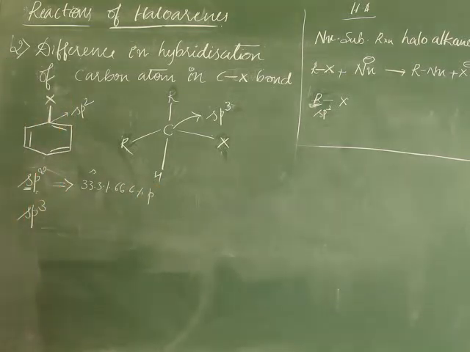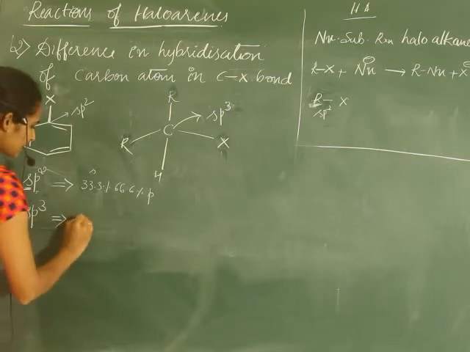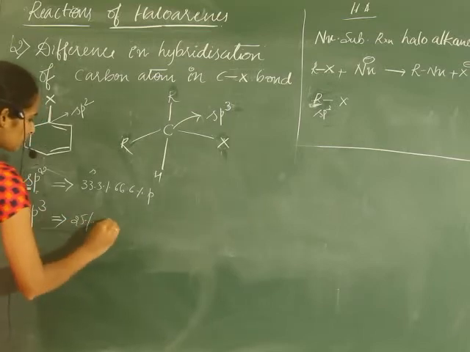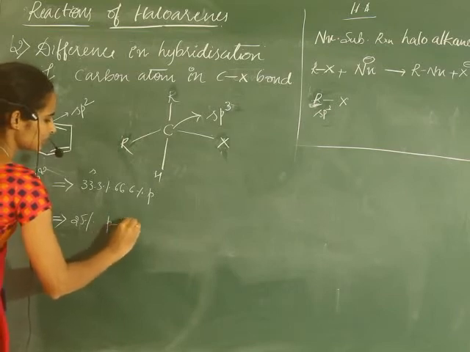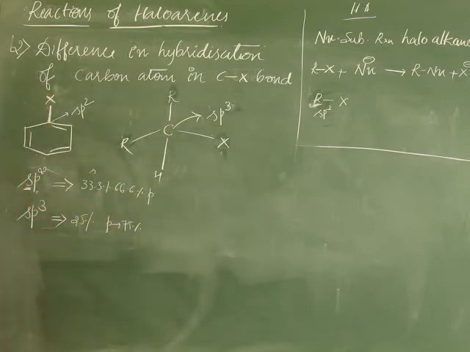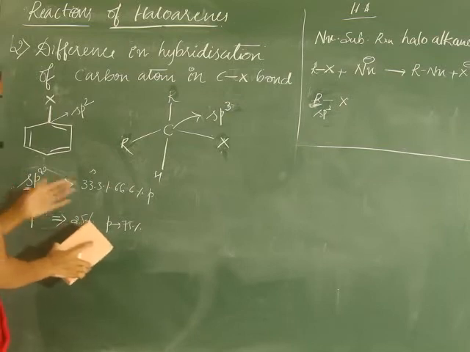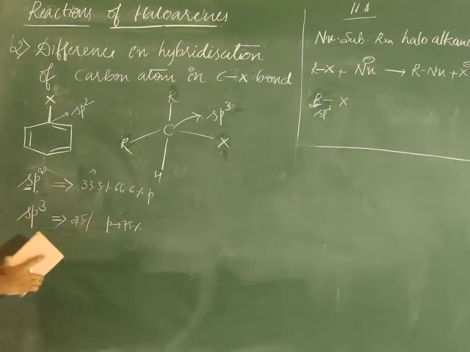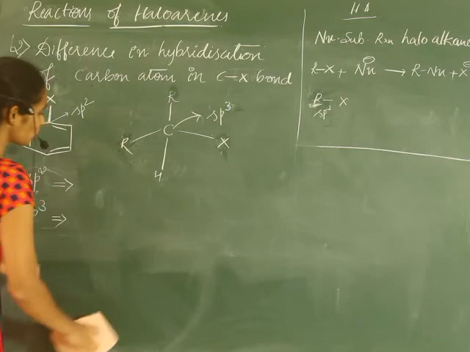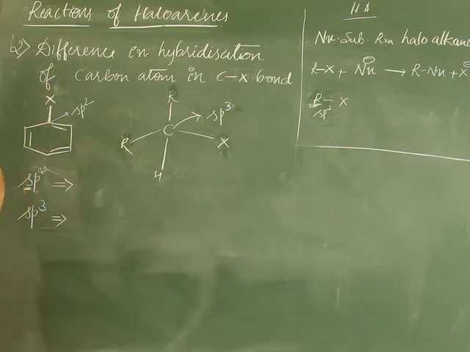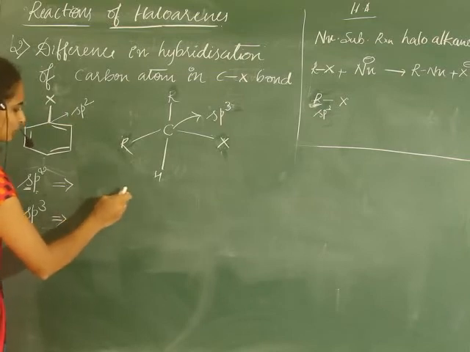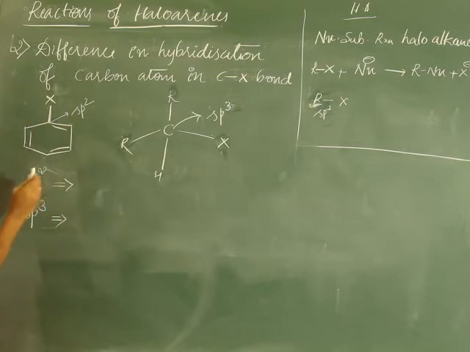In sp3 hybridization, as in haloalkanes, the s character is around 25% and the p character around 75%. We already studied that greater s character means greater electronegativity: it is highest in sp, next sp2, and least in sp3.